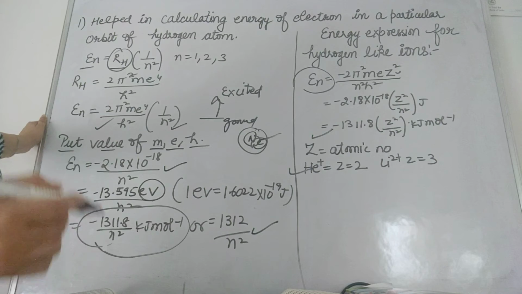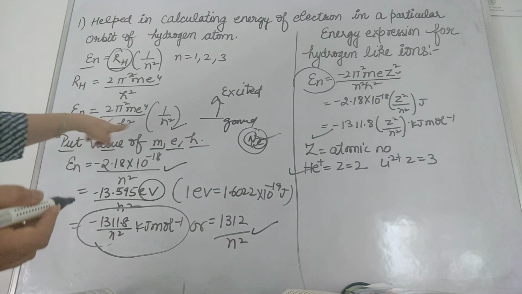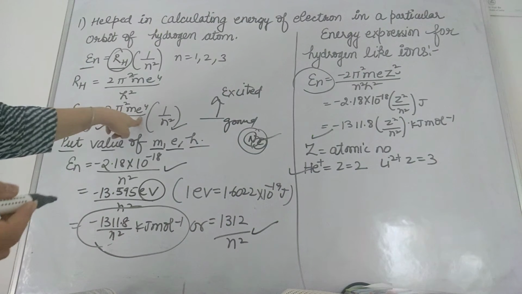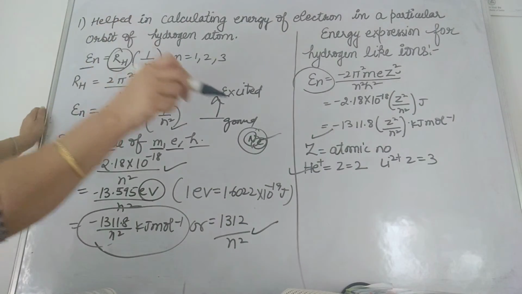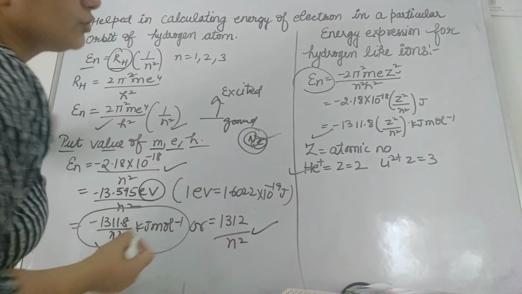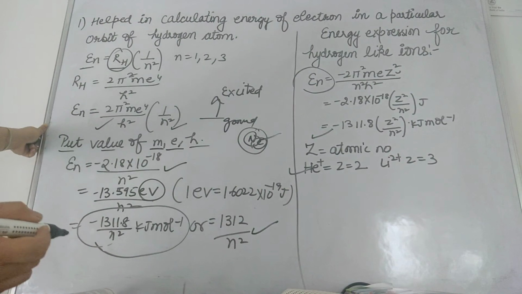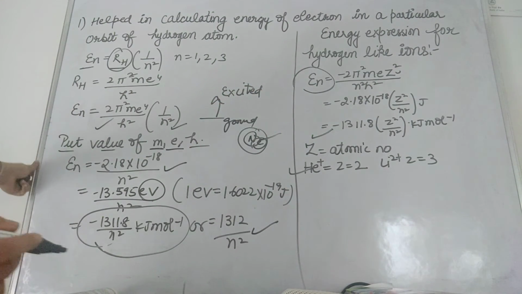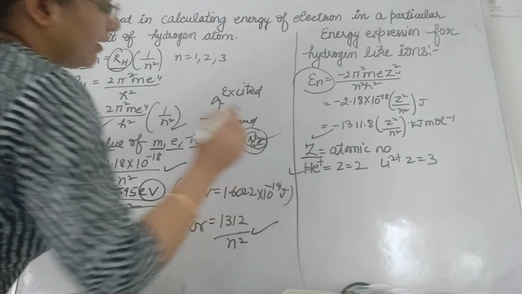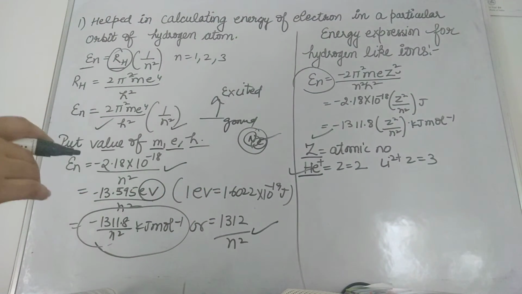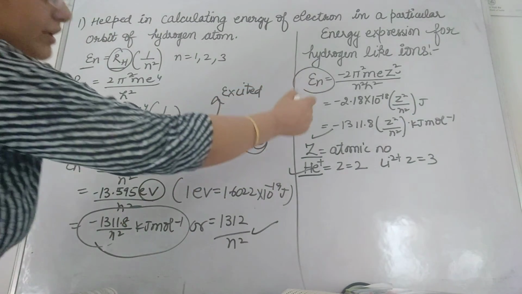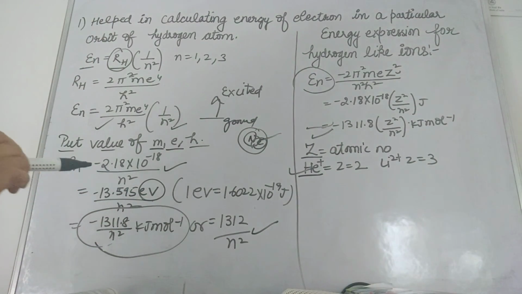But sometimes in numerical problems, you are given these values, means n, h, m, e. Then you have to see what is given and what formula you can use. And in this case, for hydrogen like ions, you have minus 2 pi square me4 z square upon n square h square. You will get the value minus 1311.8 z square upon n square, where Z is the atomic number, and for helium the value of atomic number is 2. So you will put Z as 2 in this formula to calculate the energy of hydrogen like ions.